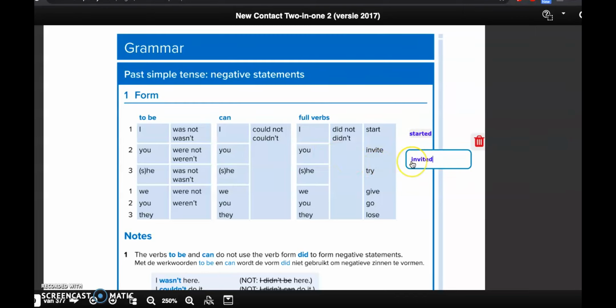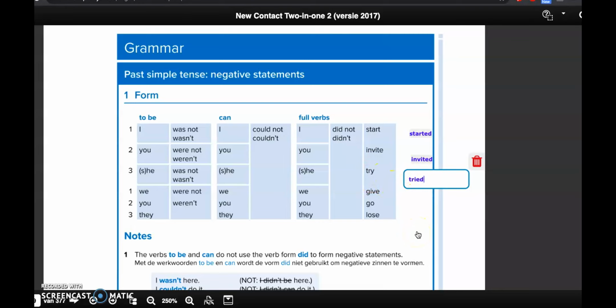Of jij nodigde uit in dit geval. You didn't invite. Je nodigde niet uit. The third one. He or she did not try. So normally it was he or she tried. Hij of zij probeerde. Hij of zij probeerde niet. He didn't try. And so on.